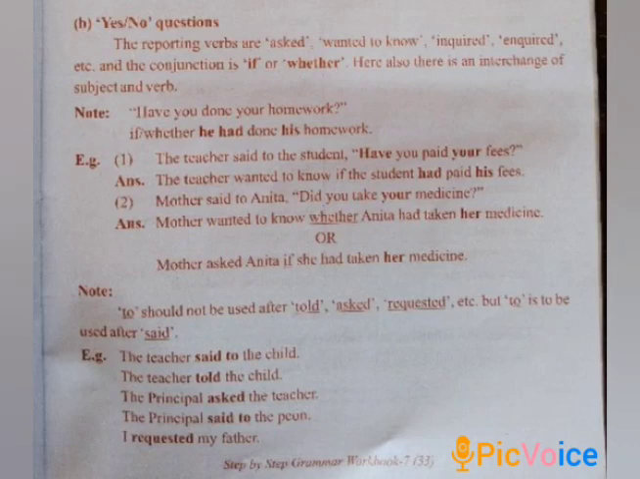There is a note there. To should not be used after told, asked, requested, etc. But to is to be used after said. For example, the teacher said to the child. The teacher told the child. The principal asked the teacher. The principal said to the peon, "I requested my father."